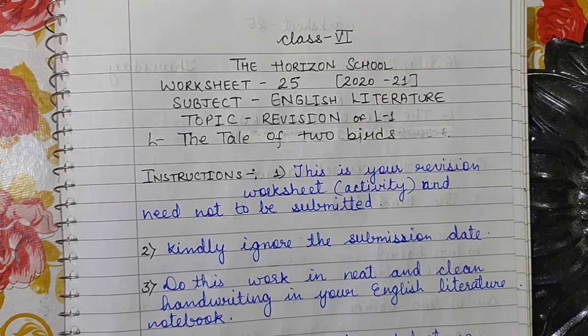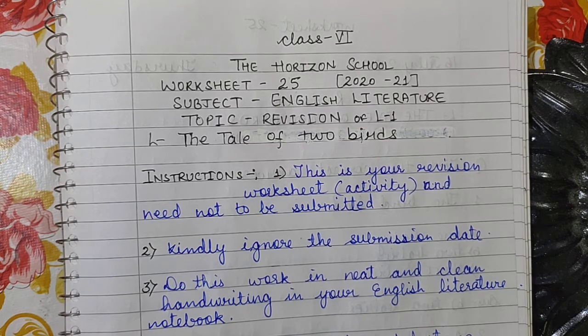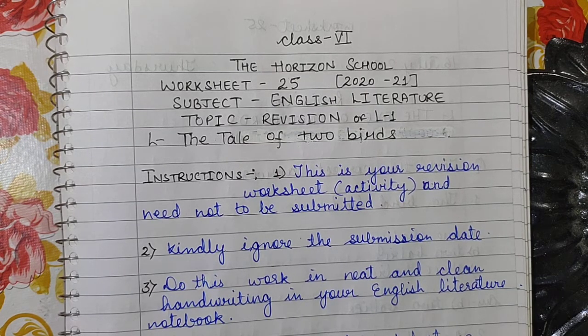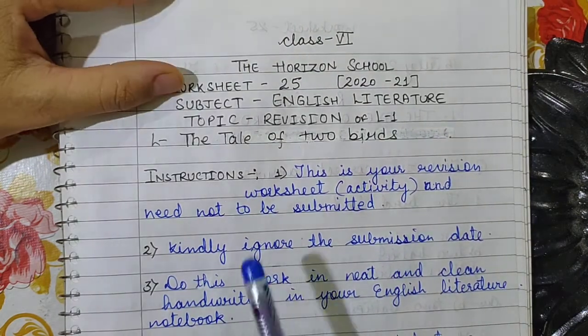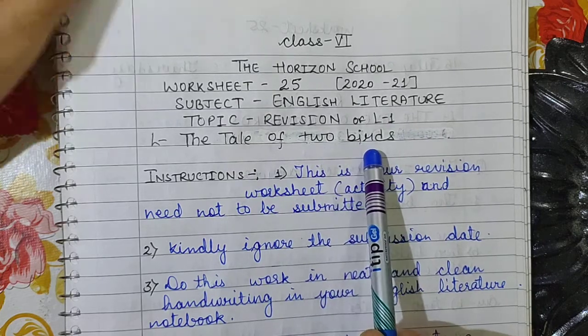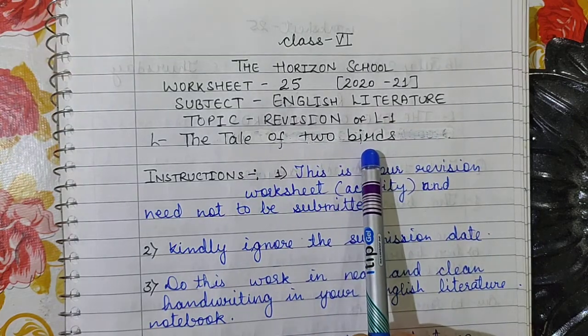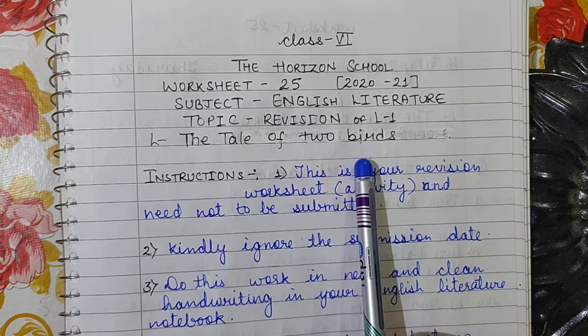Now today this is an activity worksheet, so you need not submit this worksheet, but you will do this work in your notebooks, in your fair notebooks. Now this is the revision of lesson number 1, the tale of two birds. As you all know that there are two chapters for your unit test.